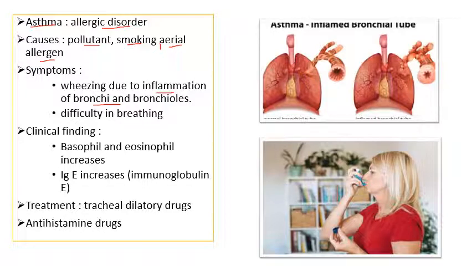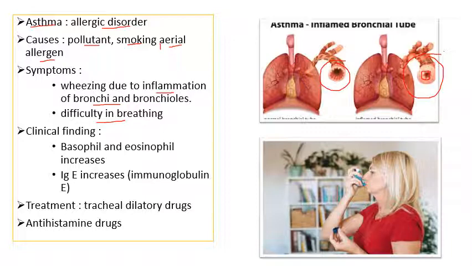So you can see in the diagram, this is a normal bronchi, whereas in asthma, what happens? The bronchial tube gets inflamed, and because of this narrow diameter of the bronchiole, the oxygen supply decreases, and hence this results in difficulty in breathing. So the patient suffering will have difficulty in breathing. Now, how can one diagnose this asthma?